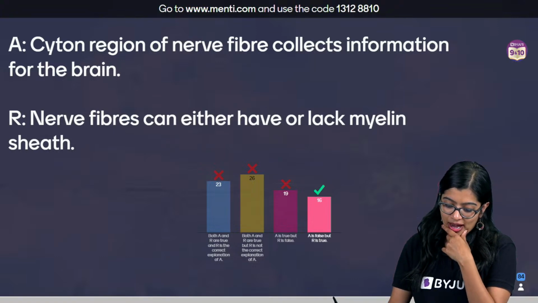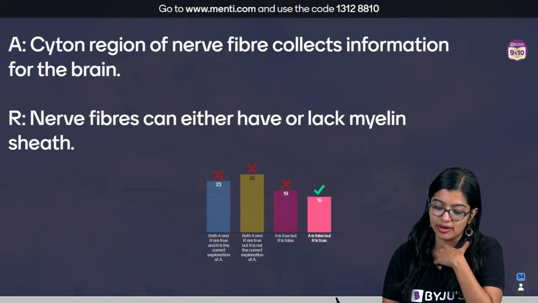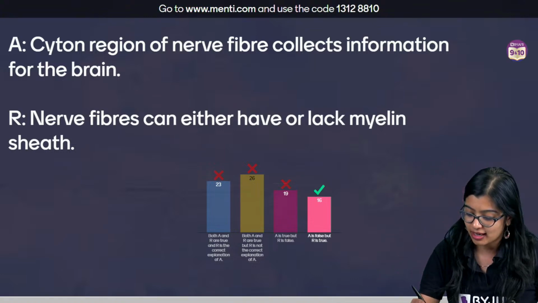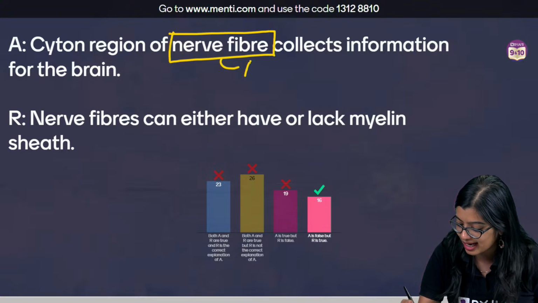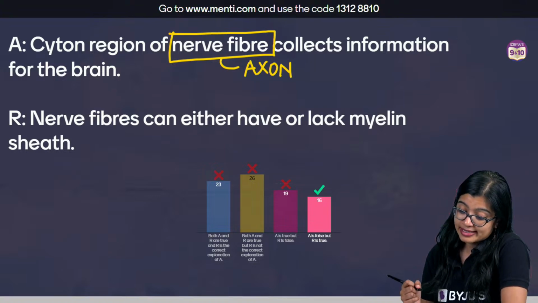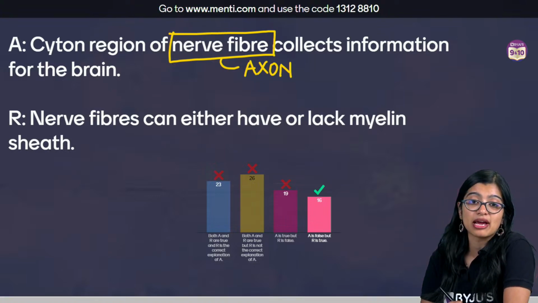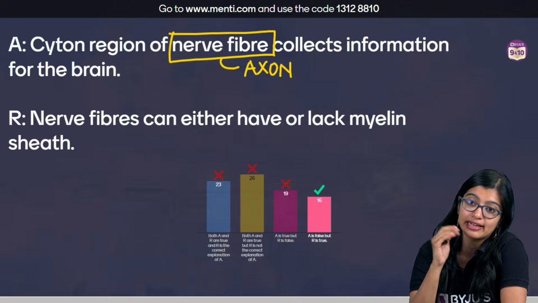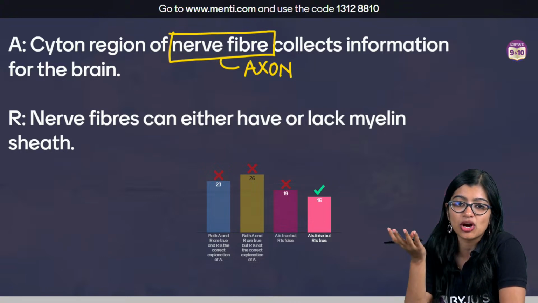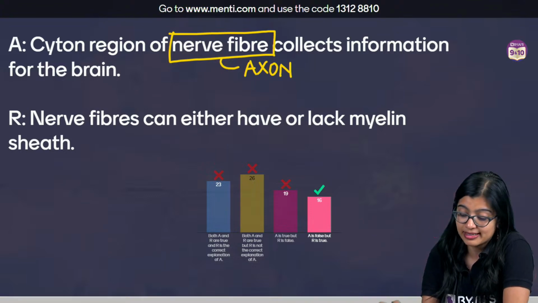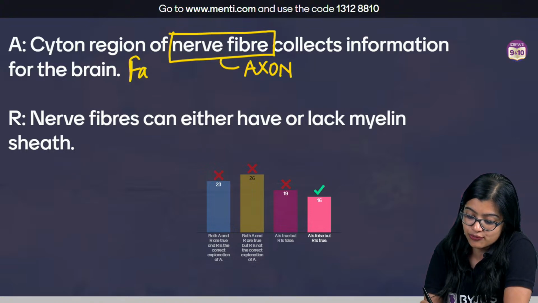Now I can see that a lot of you got confused here. It says cyton region, right? A nerve fiber is another name for axon. So how does this make sense? What is the cyton of an axon? Have you learnt about it? No. So the statement that the cyton region of the nerve fiber collects information is false.